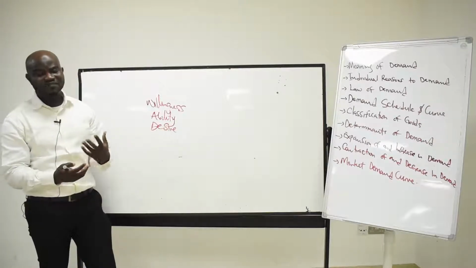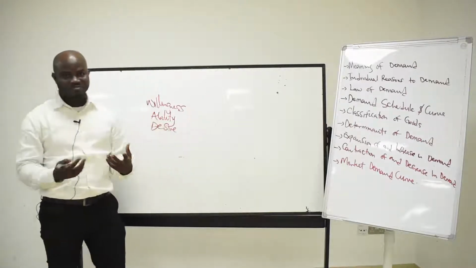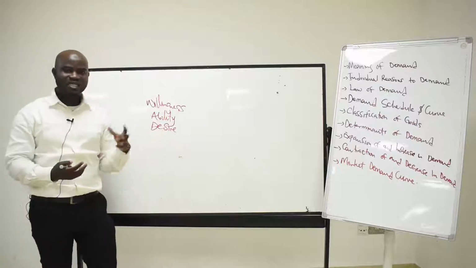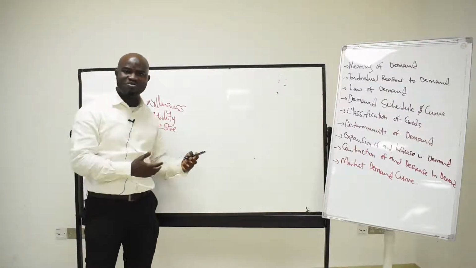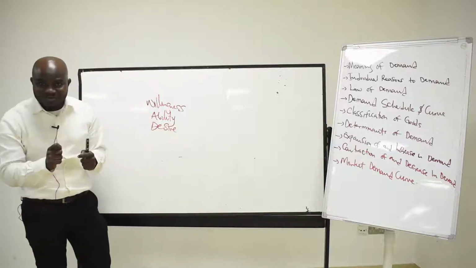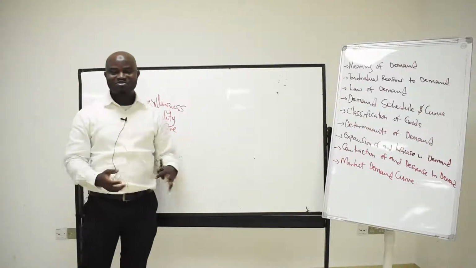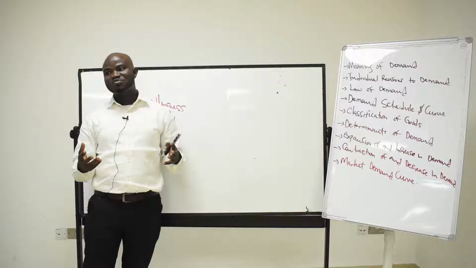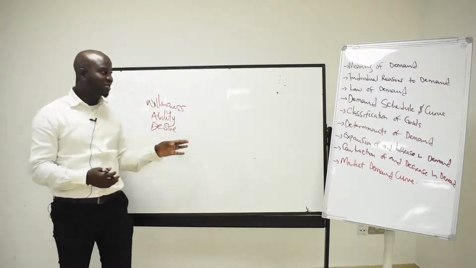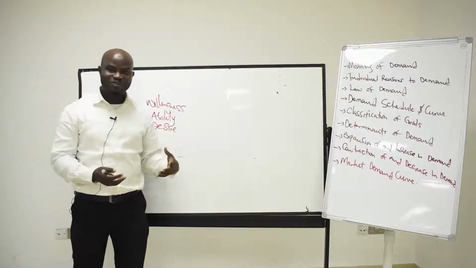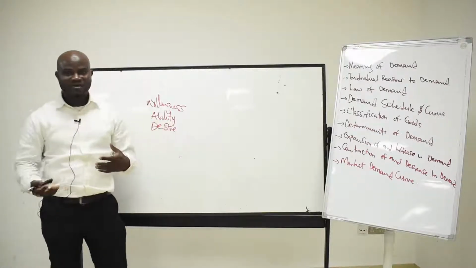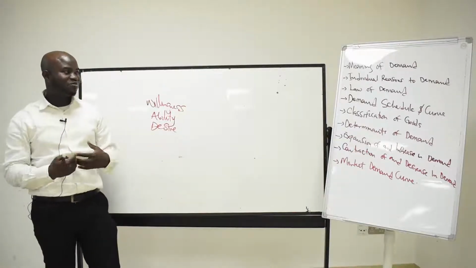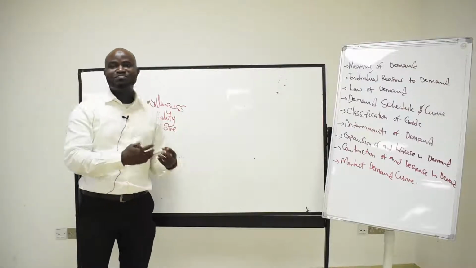Then taste, fashion, and preferences are also part of why people demand a particular good. If you lose the taste for that particular good, people may decide not to buy it. Let's look, for example, at the toothpastes we were using before, the Pepsodent, the Rapid Action, and all that. There is a particular toothpaste that is most common in our communities. Sorry for mentioning the name. Let's say Close-Up, for example. Close-Up before now was one of the best toothpastes we had in this country. But now, gradually, people are losing taste for that product. Even in Nigeria now, we go to the market and say we want to buy Close-Up toothpaste, and we come back with another product, which shows that people probably don't prefer that product again. So preferences also determine demand.